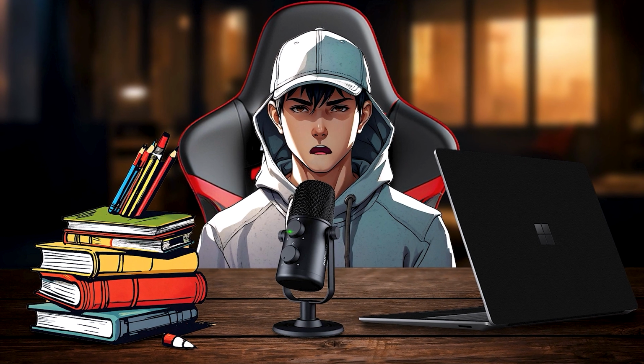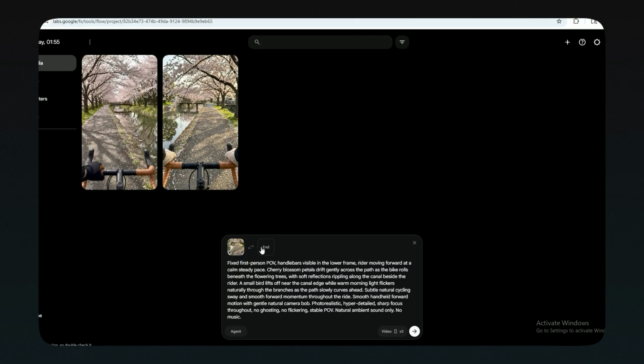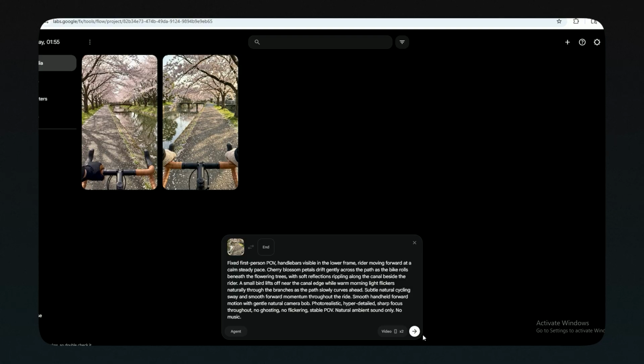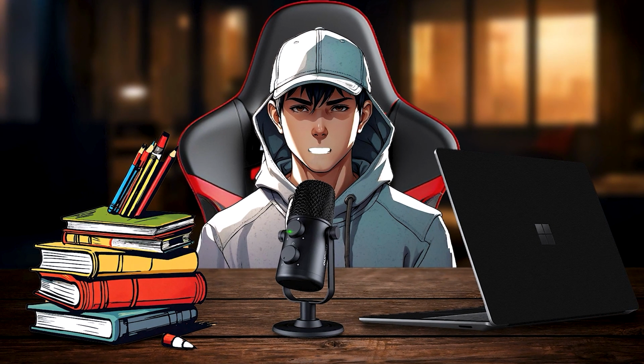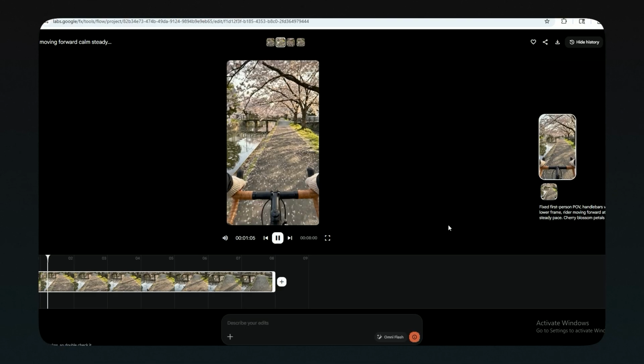Now, let's turn it into a video. Inside Flow AI, go to the Image to Video section. Upload your image, copy the video prompt from the GPT, and paste it into the prompt box. For the best results, use a cinematic motion model and generate a short vertical clip. After a few moments, your AI cycling POV video will be ready.